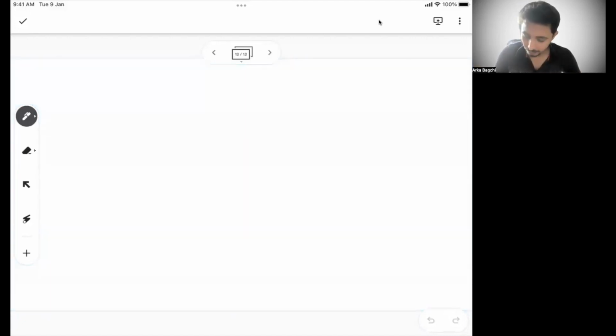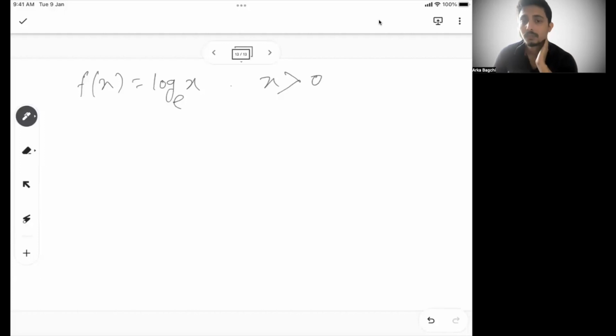Now the last part that we are going to cover is the logarithm. Let's say there is f(x) equal to log x, log of x base e. Now one thing you need to remember is that for log of x base e, x has to be greater than 0, or greater than or equal to 0. You can say x cannot be negative when it is a part of log x.